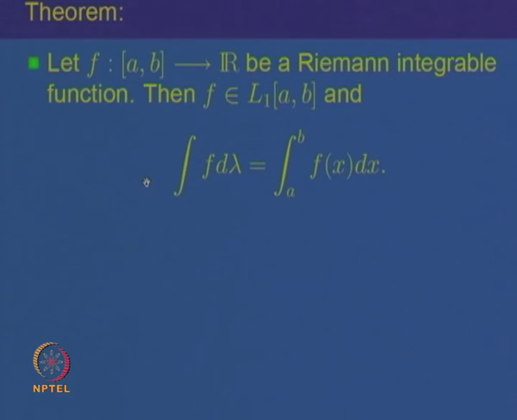So, to be more specific, we want to prove the following theorem, namely if f defined on a closed bounded interval [a, b] is a Riemann integrable function, then f is also Lebesgue integrable, and the Lebesgue integral is the same as the Riemann integral of the function f. So, this is what we want to prove. Let us start looking at how we prove this. The proof of the theorem.